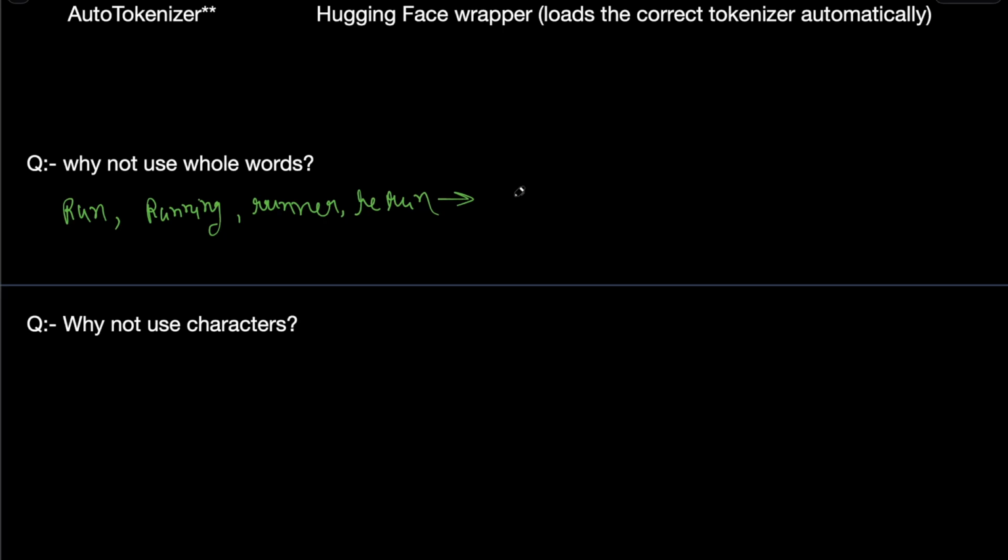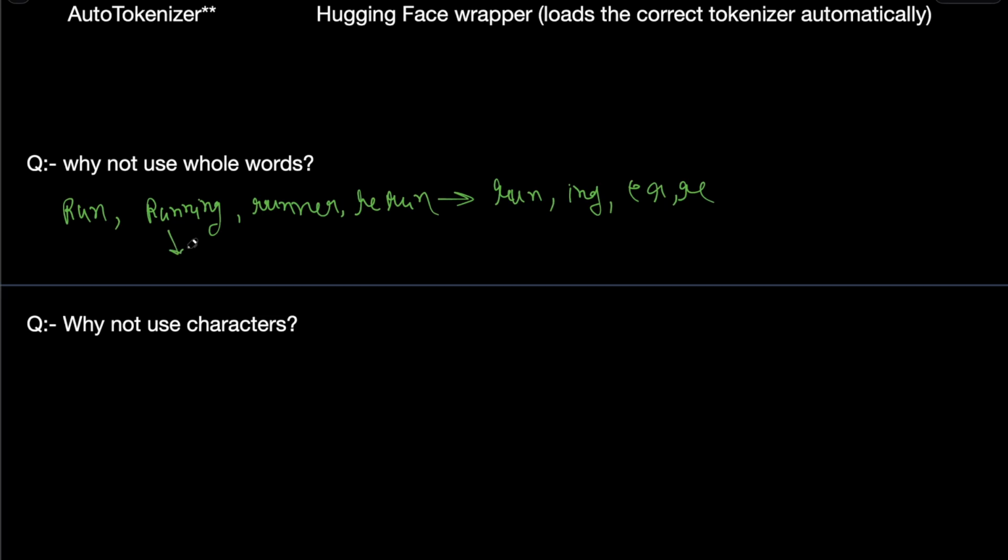Instead of storing words one by one, we can store run as one token, then ing as another token, er as another token, and re as another token.